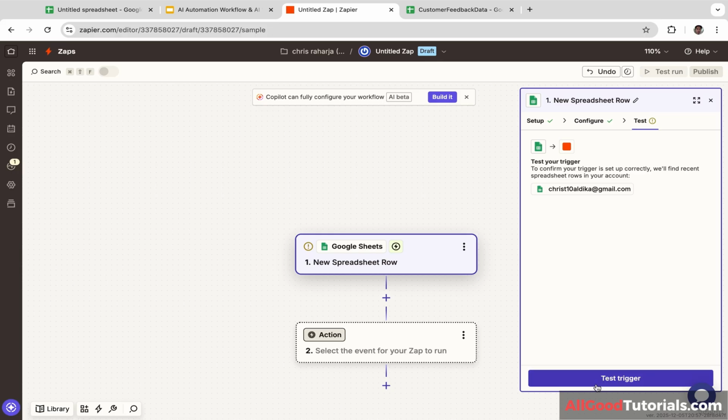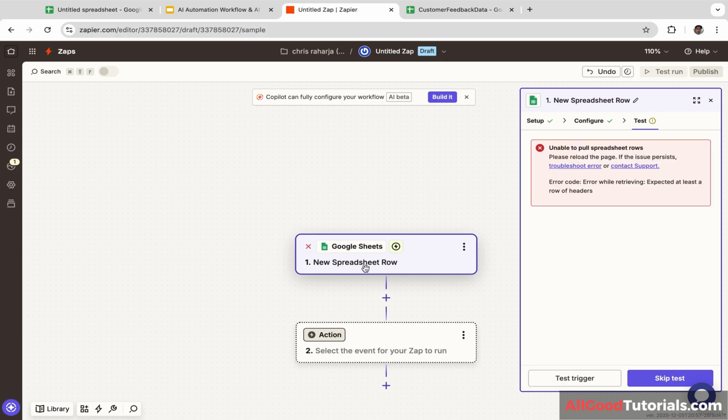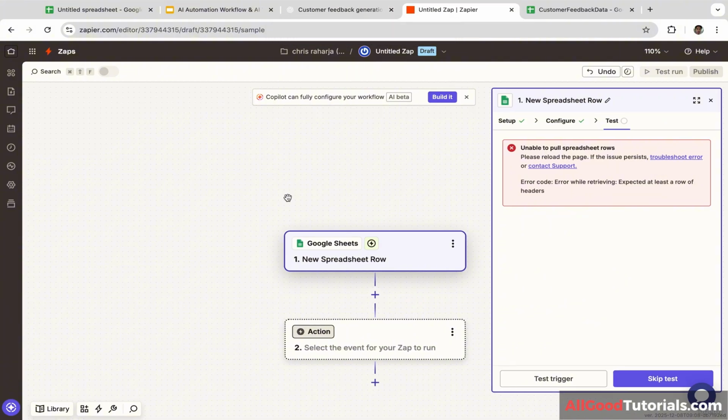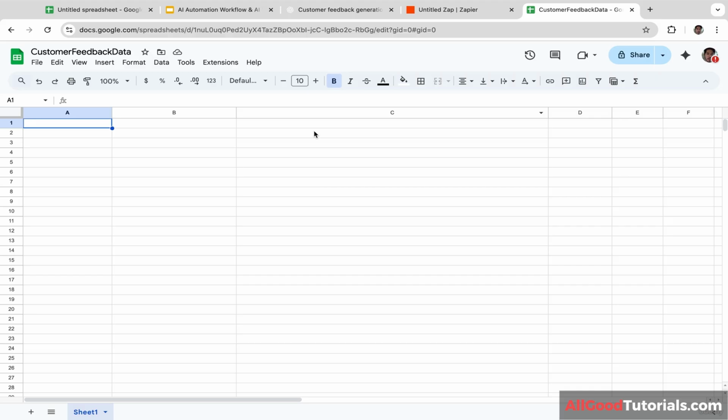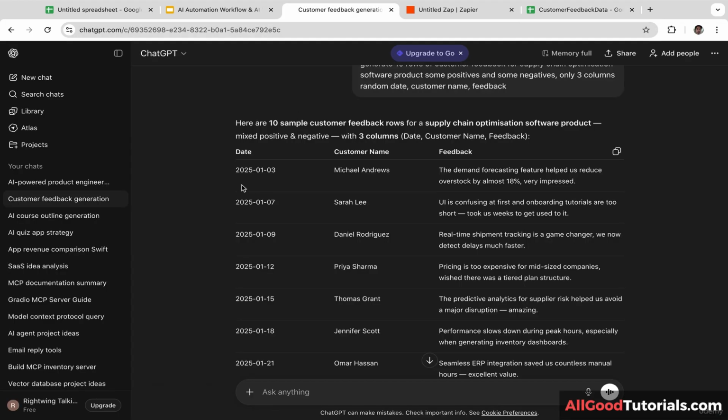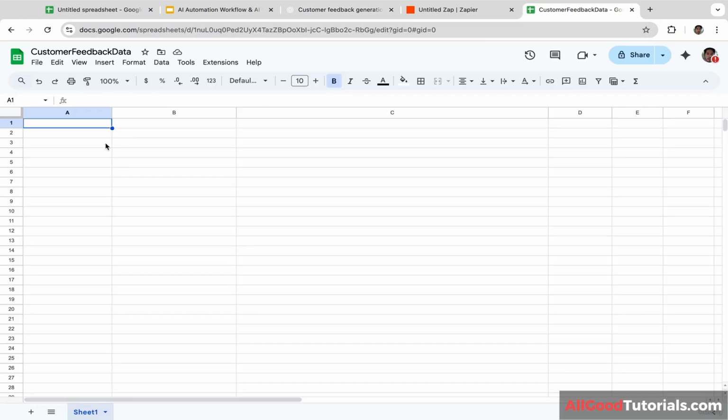Okay, now I'm going to click test trigger. Okay, now it is testing. As you guys can see, we got an error here, unable to pull spreadsheet rows. The reason we got this error is because the spreadsheet is still empty. So what I'm going to do next is to use ChatGPT to generate random customer feedback. I'm going to copy and paste this and put it here.